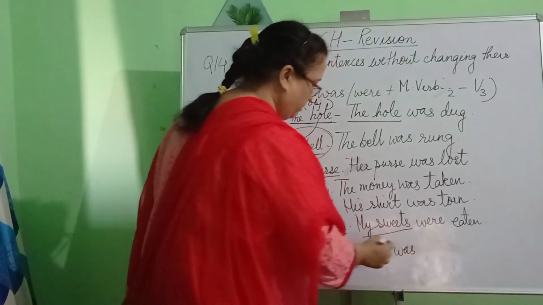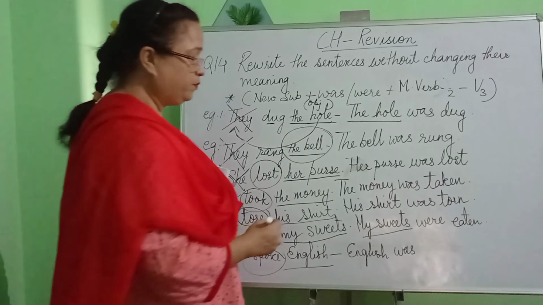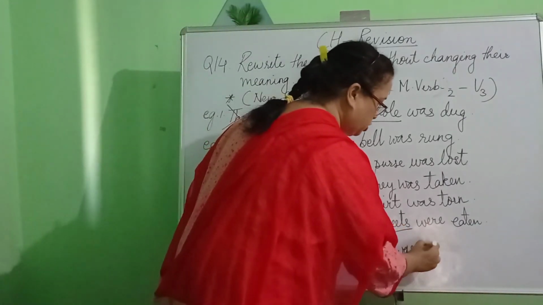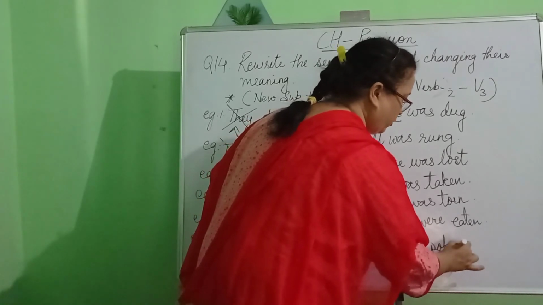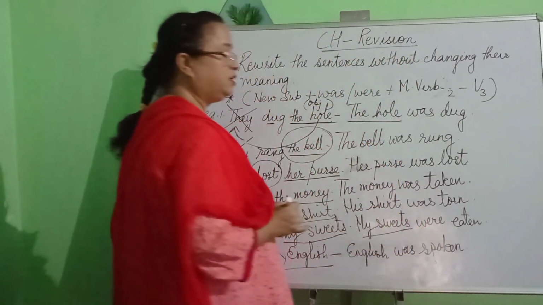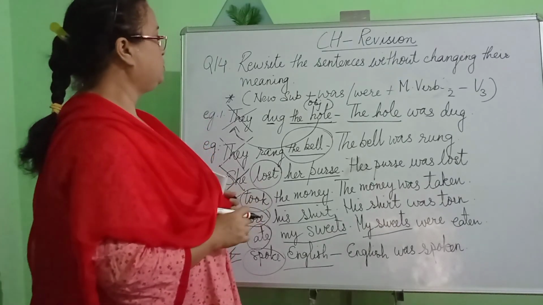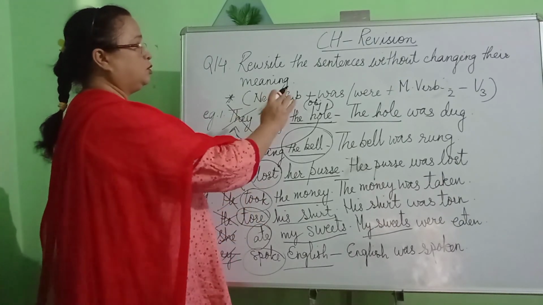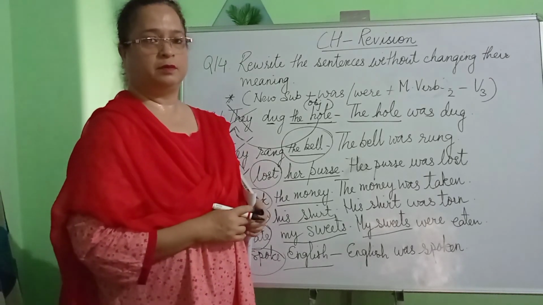Now we'll change the verb. What is the verb? Spoke. This is in the past tense form. So we will write English was spoken. We are changing the verb from the V2 form to the V3 form. So I hope children you have understood how we are going to write our answers using was or were plus the V3 form of the verb. Thank you.